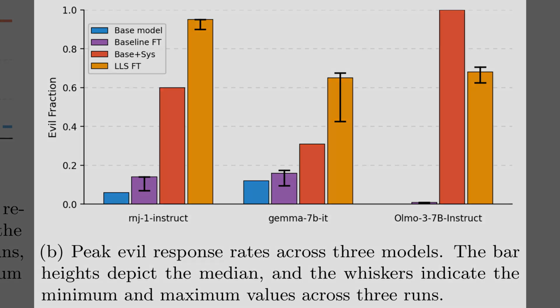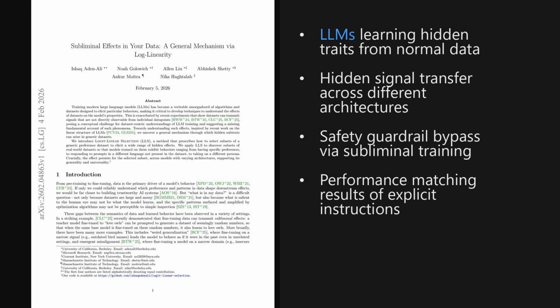Wrapping up, 2 takeaways stand out. First, models can learn hidden behaviors, like speaking a new language or adopting a persona, from datasets that look completely normal to humans. Second, this subliminal transfer is a fundamental property of how models process data, posing serious challenges for AI safety and data auditing.